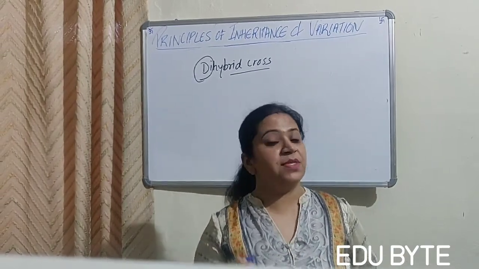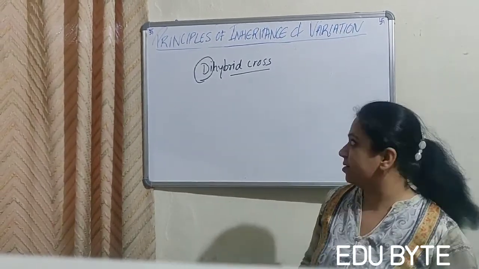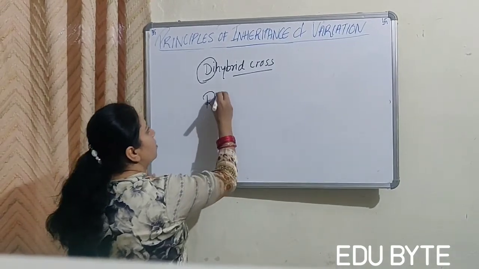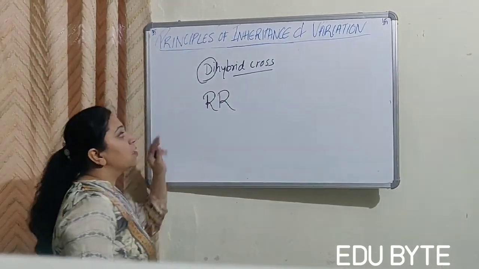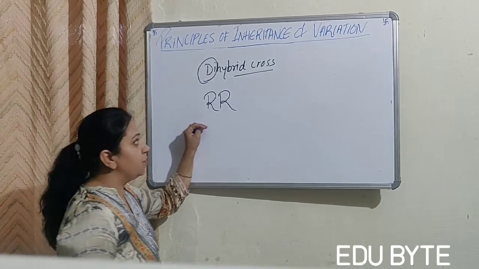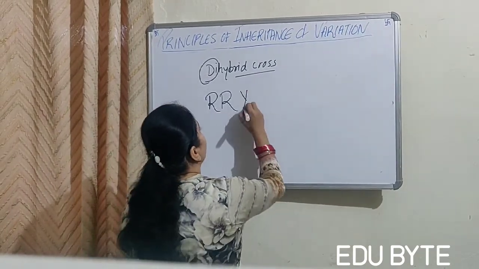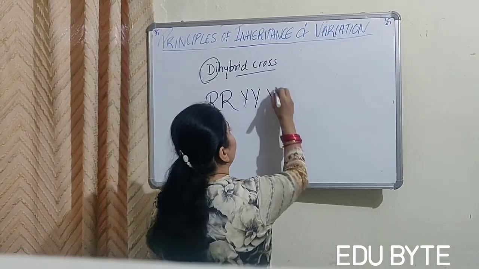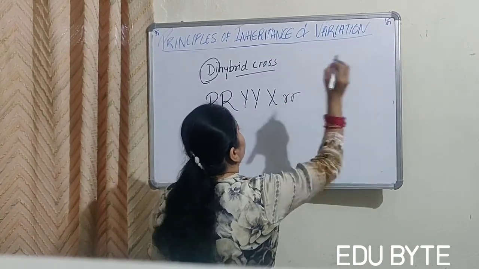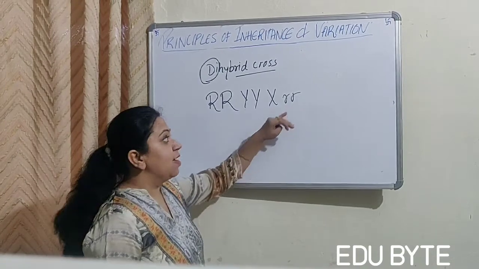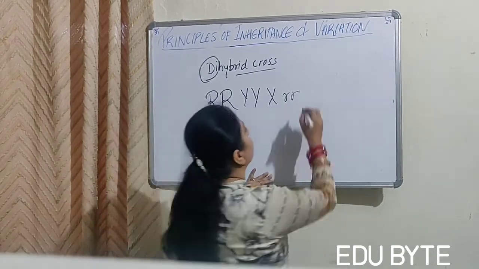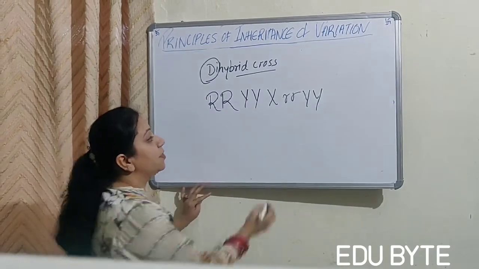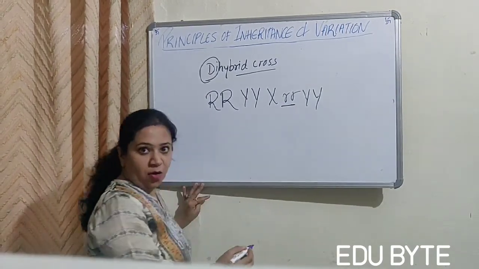So he performed a dihybrid cross. So let's take an example of the seed. The shape of the seed is round and the color is yellow in the dominant case. And in the recessive case, the shape of the seed is wrinkled and the color is green, but we will write it with the same letters in the lower case.